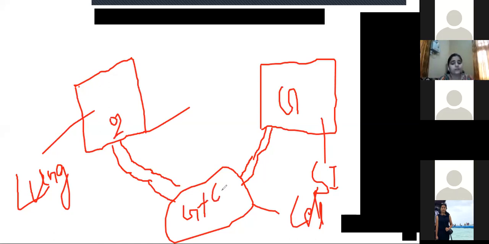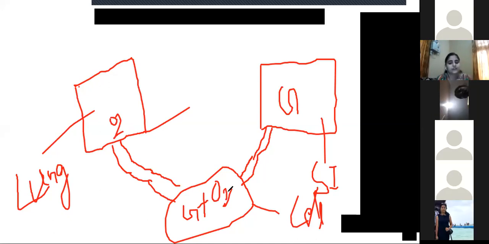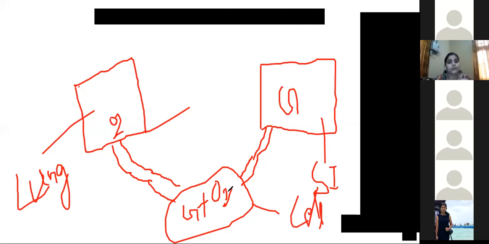So both the glucose and the oxygen reach the blood. Are you getting my point? Two things are there, the small intestine and the lungs. The small intestine gives digested food to the blood, and the lungs give oxygen to the blood. So the blood carries both the oxygen from the lungs and glucose from the small intestine, and finally takes it to each and every cell of the body.